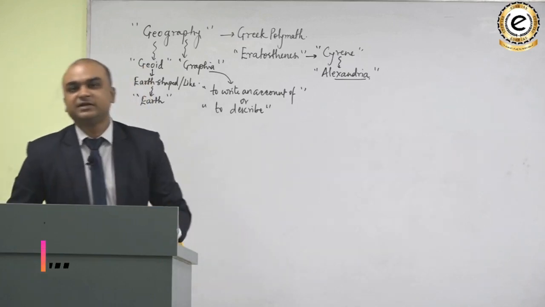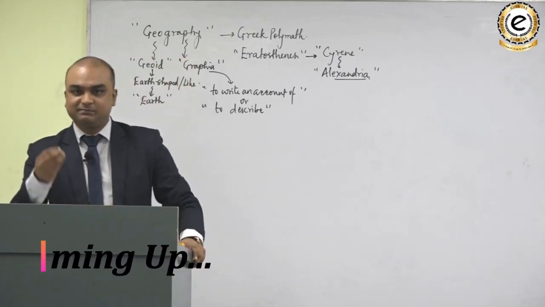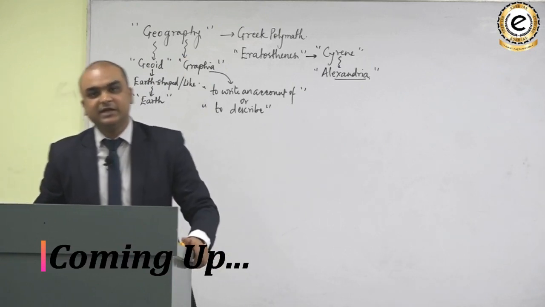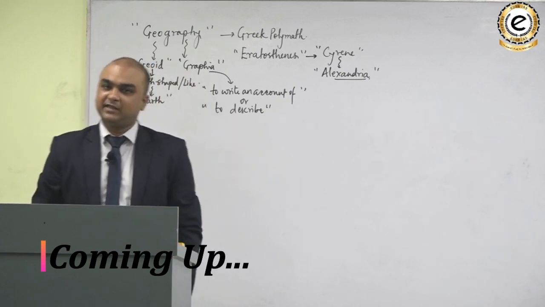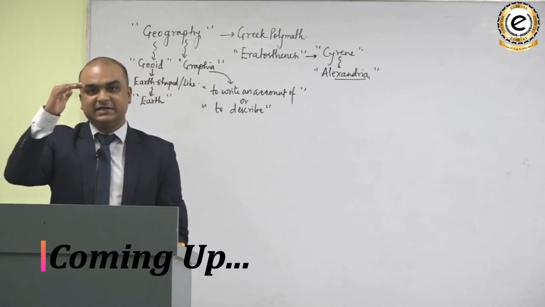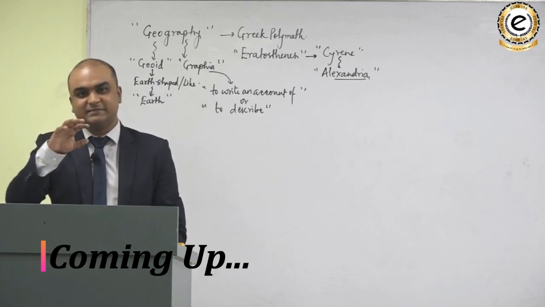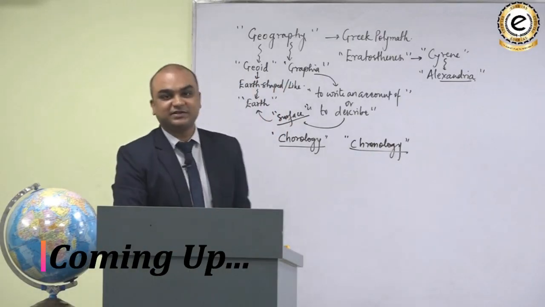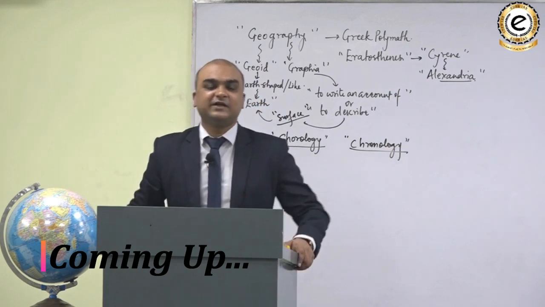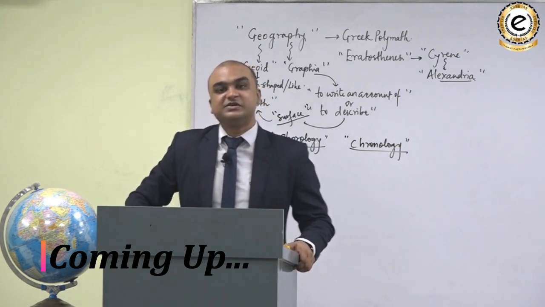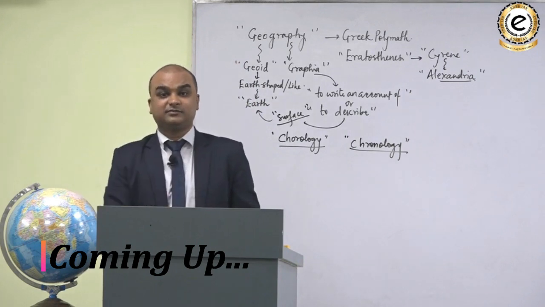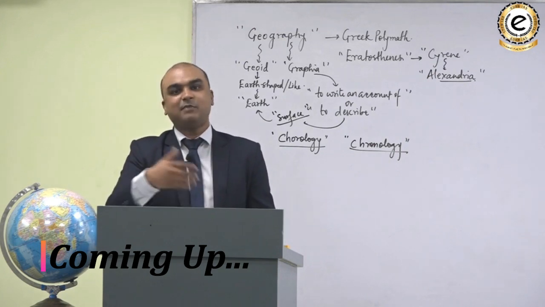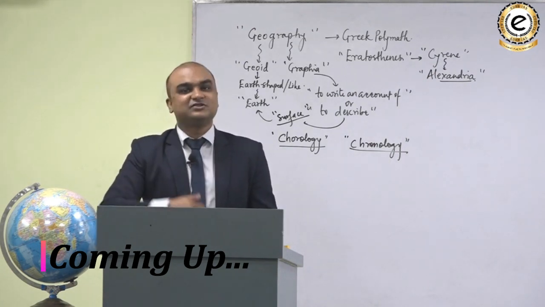Now, Earth can be described, say for example, as a planet in the solar system. That's a description of Earth. Earth can also be described in terms of its internal structure, like the Earth is a sphere which has several layers, like the crust, the mantle and the core. What kind of description is actually geography? Chronological description is in the domain of history. Historians try to describe things in a chronological order, like who ruled India before the Mauryas, after the Mauryas, what happened during the Mughal Empire. So,